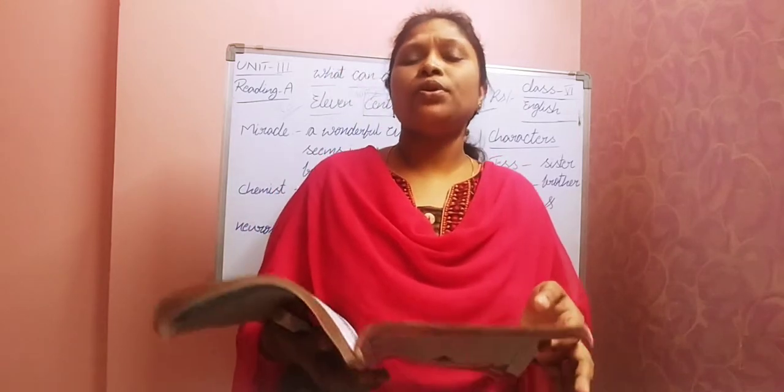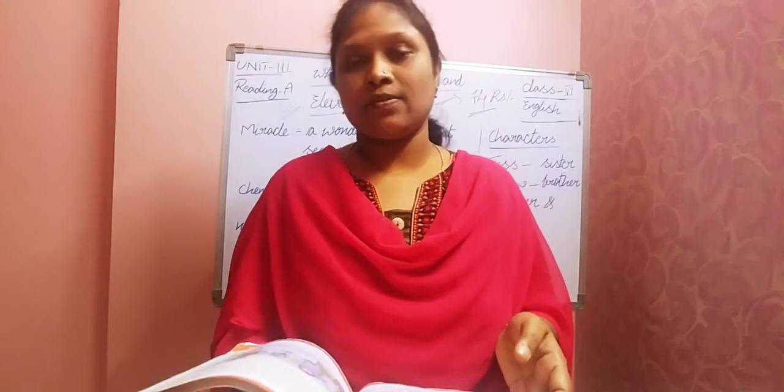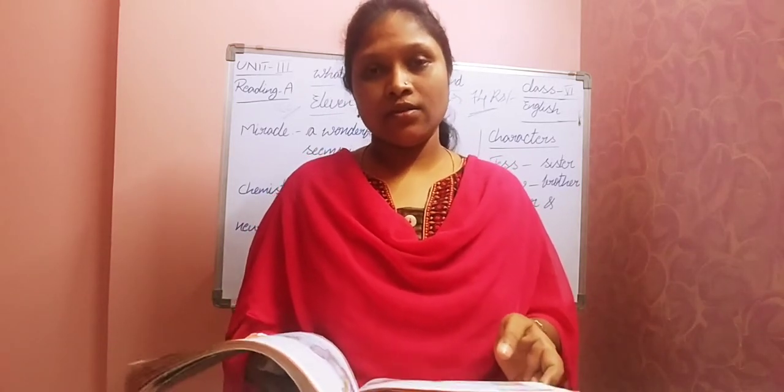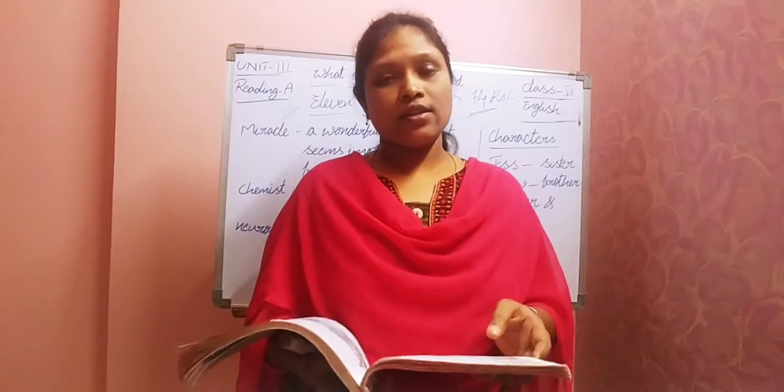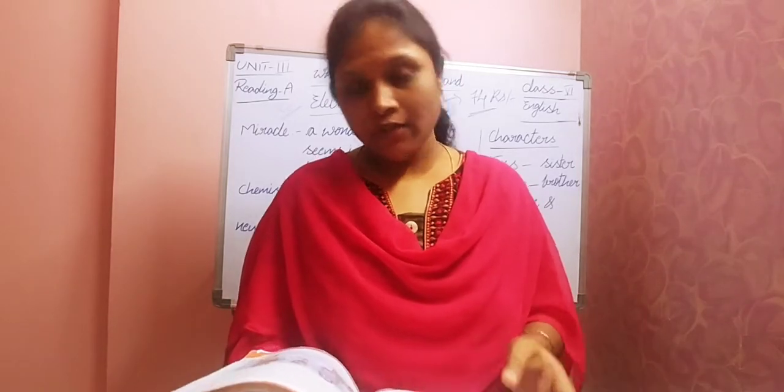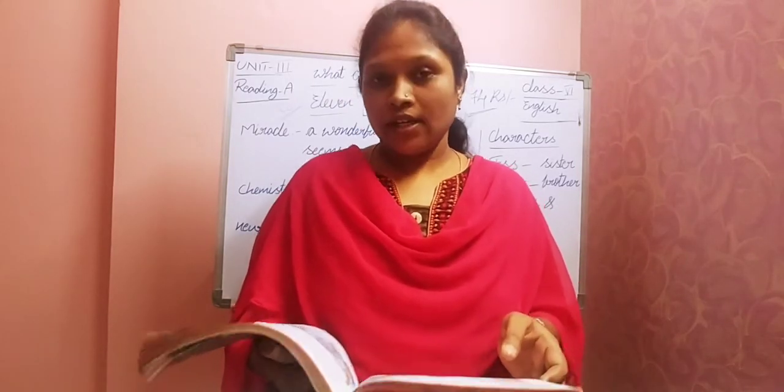So they want to cut down the other unnecessary expenses, like they want to move to a small house. Understood, children? So Tess is an 8-year-old girl. Her brother was suffering from something, what exactly we'll see in the next paragraph. So he needed a costly surgery.